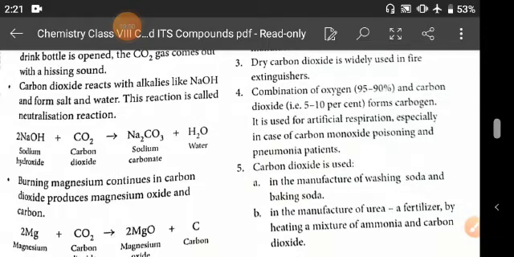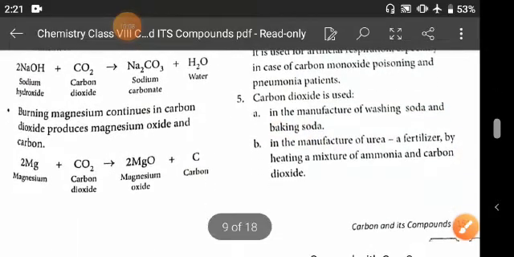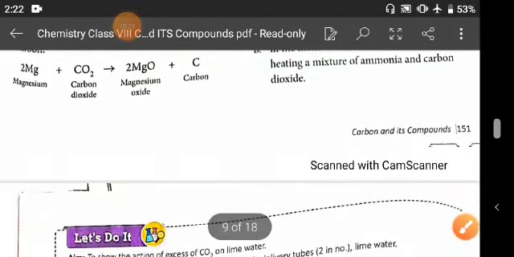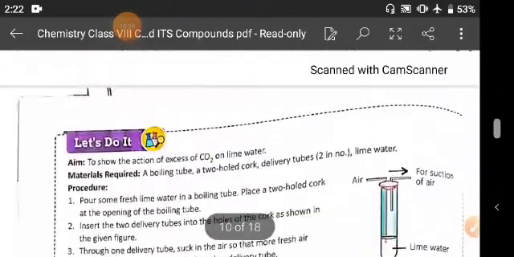Now, carbon dioxide is used in the manufacturing of washing soda and baking soda. You know that washing soda is sodium carbonate decahydrate and baking soda is sodium bicarbonate. And in the manufacturing of urea fertilizer by heating a mixture of ammonia and carbon dioxide, it also acts in the fertilizer industry.